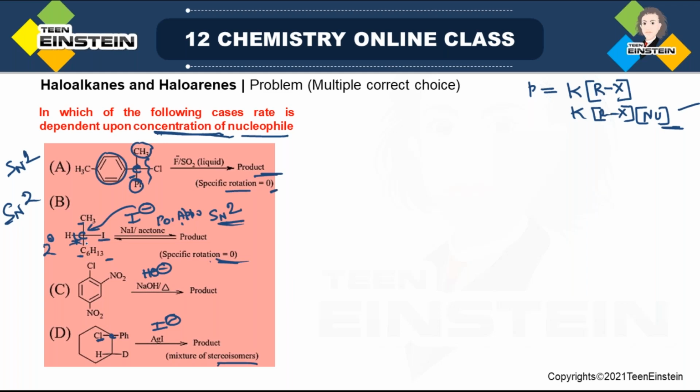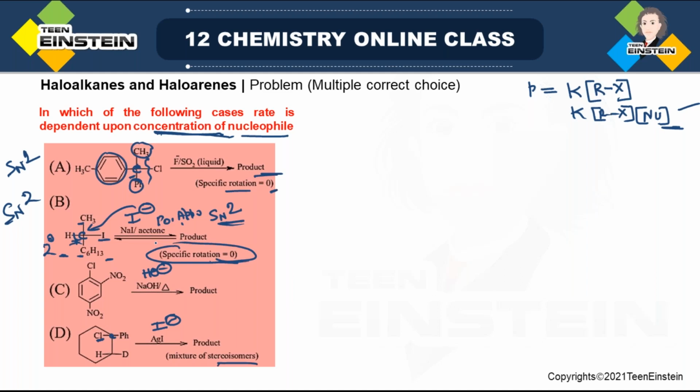So that is why, though it is true that in SN2 inversion occurs, that is, if you have started from R isomer, you will be ending with S isomer, but if the starting material is not 100% R or S, then we cannot say whether inversion will occur or not. So that is why this information we have to neglect here. And as acetone is there and it is a 2-degree alkyl halide, you can consider it as SN2. That means here the concentration of nucleophile is important. Rate will be dependent on that. So option B will be correct.